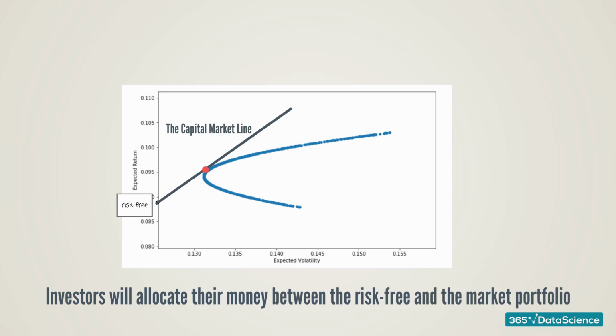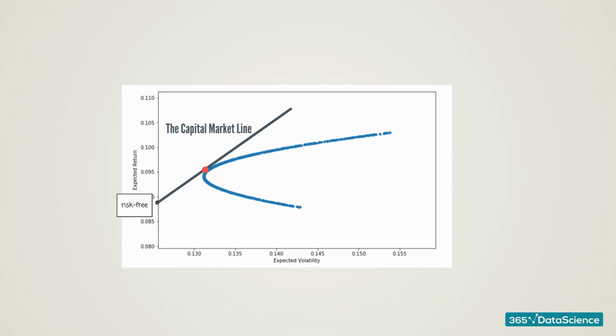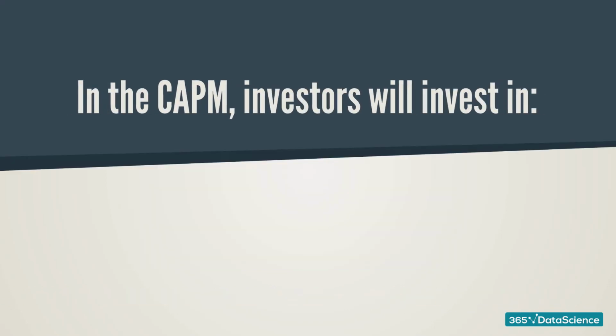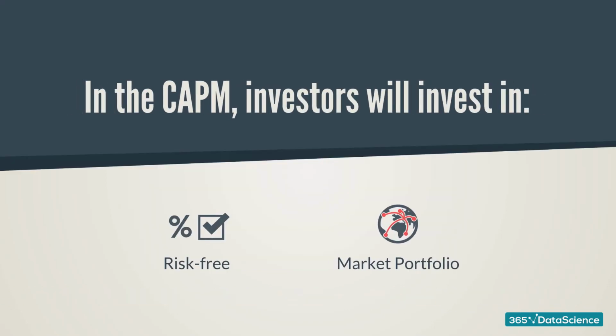The line that connects the risk-free rate and is tangent to the efficient frontier is called the capital market line. Can you guess which is the point where the capital market line touches the efficient frontier? Yes, precisely. This is the market portfolio. Okay, so every investor can invest in a combination between the risk-free asset and the market portfolio according to his